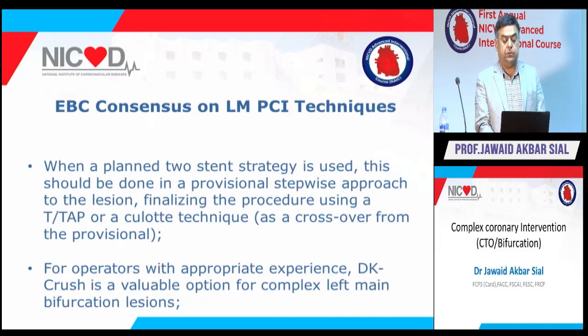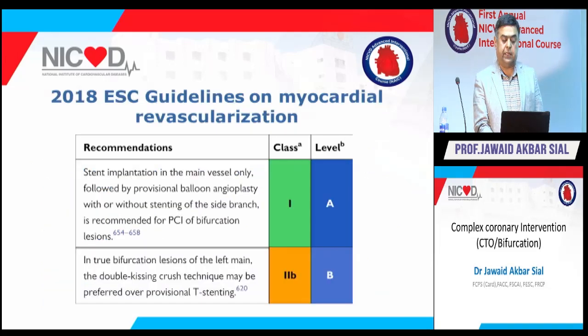When a planned two-stent strategy is used, it should be done in a provisional stepwise approach, finalizing the procedure using T-TAP or culotte as a crossover from the provisional. For operators with appropriate experience, DK crush is a valuable option for complex left main bifurcation. On left main, you will listen more from Dr. Navidullah, probably after my talk.